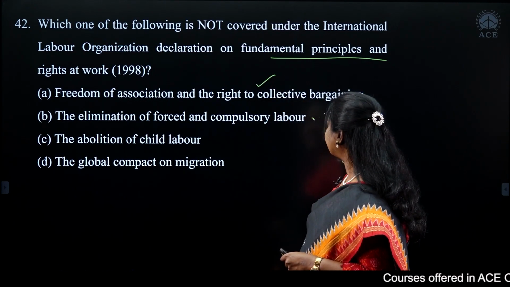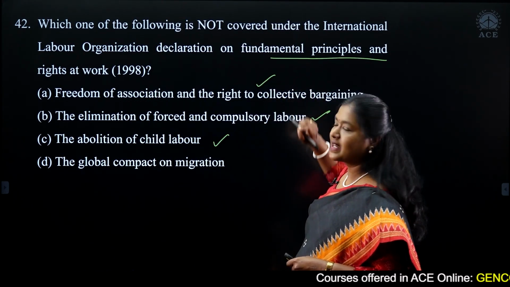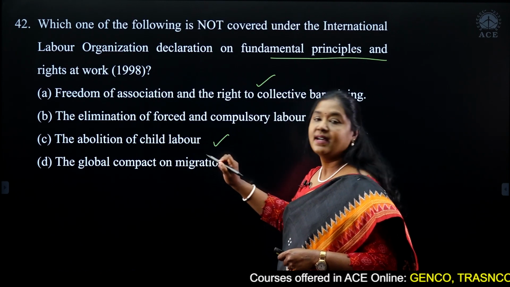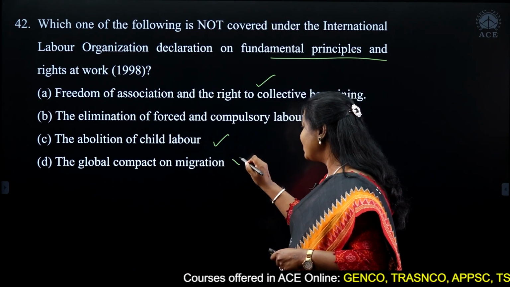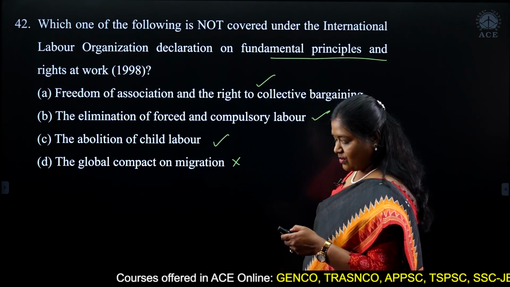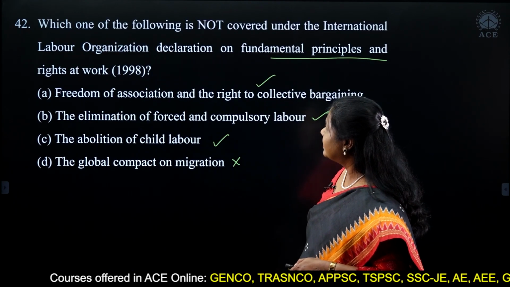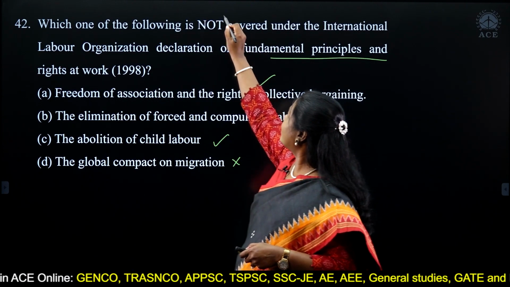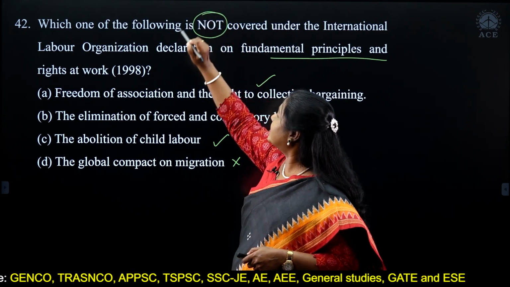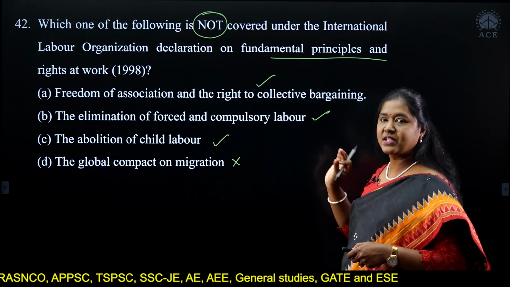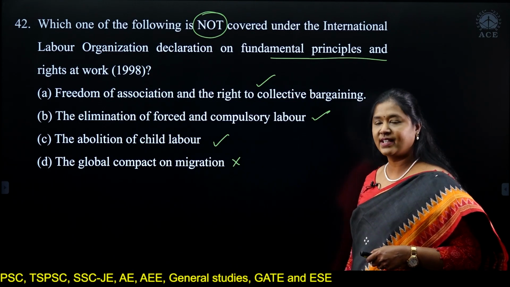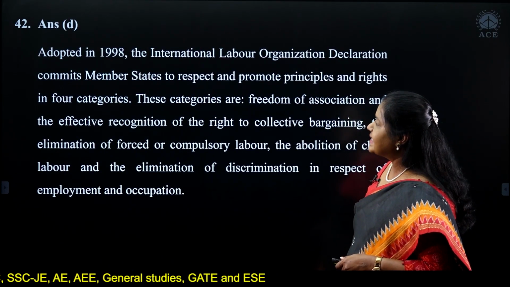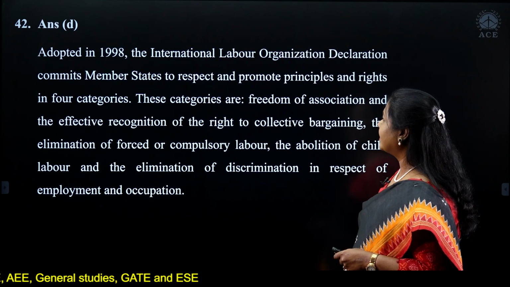All of these are part of the fundamental principles. However, there is no principle related to migration. So what is the question here? Which of the following is not covered? Always remember to look at the question carefully. They're asking which is not covered. So answer D is not covered.